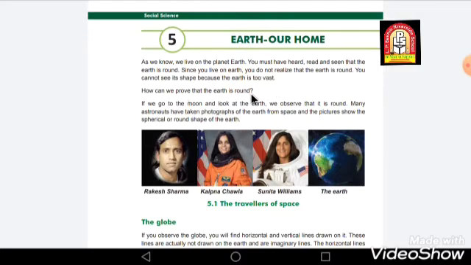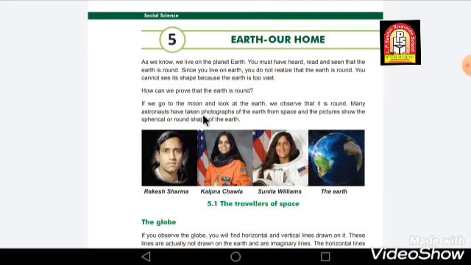How can we prove that the Earth is round? We cannot see it ourselves, but there are some people who have given us pictures and told us many things about the Earth, and all of these prove that the Earth is round. If we go to the moon and look at the Earth, we observe that it is round. The people who went to the moon and looked at the Earth saw that the Earth is round.